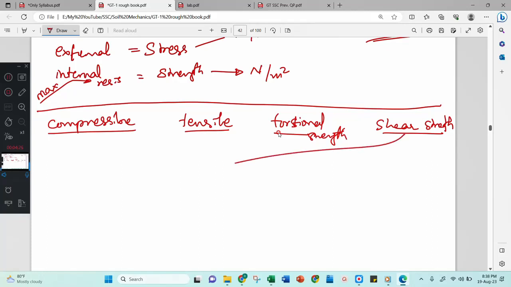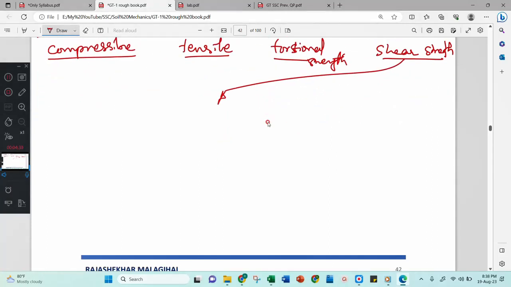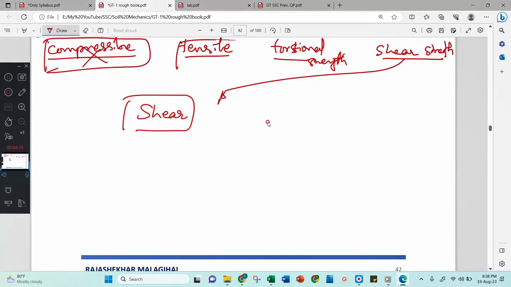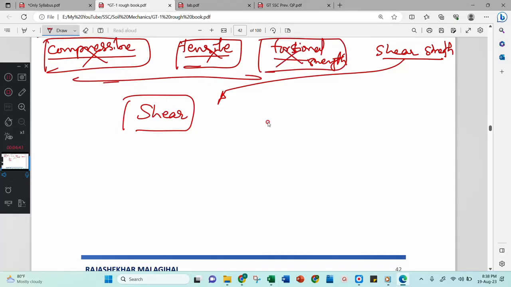Let us consider this one first, because in this chapter we are discussing shear. Why are we interested in shear in geotechnical engineering? Why are we not interested in compression or tension or torsion? We are not interested in these three types of stresses or strengths. We are interested in shear strength. Why? Because our material is a granular material. It is not a compact or intact material.